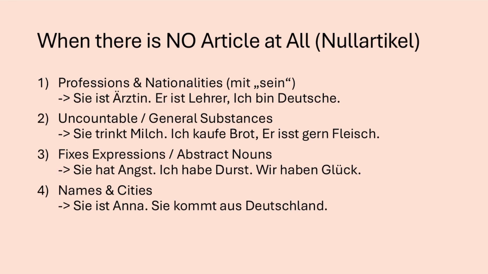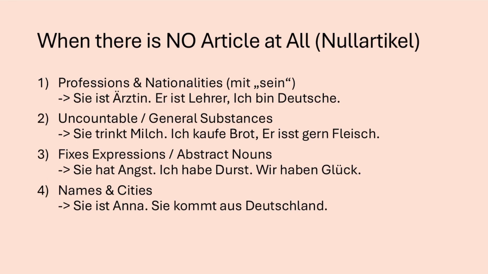In many fixed expressions or abstract nouns with haben, like Angst haben, Durst haben or Glück haben, we don't use an article. Mostly you can touch a noun, for example flower, bed, and so on. And so they are nouns. You can touch it. But some words like Angst, Durst or Glück are also nouns even though they are not visible. The name is abstract noun. If this noun comes after the verb haben, we usually don't need an article.